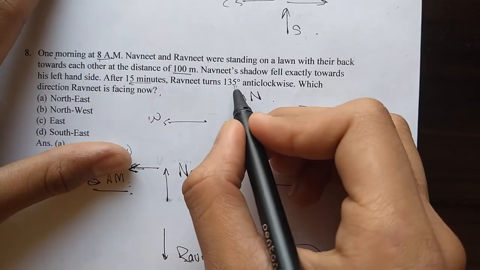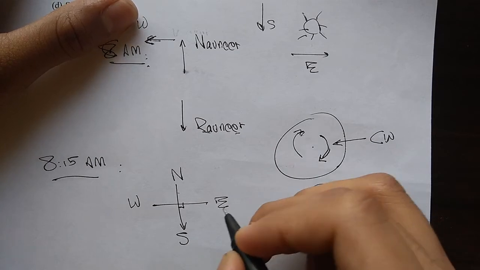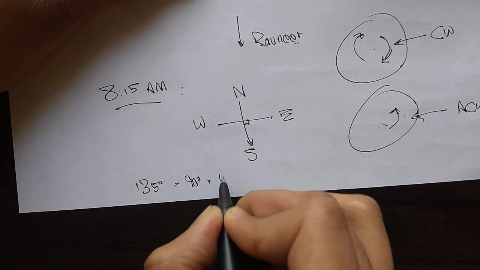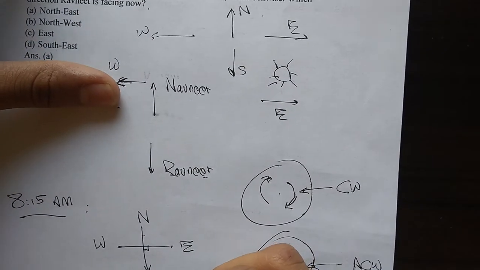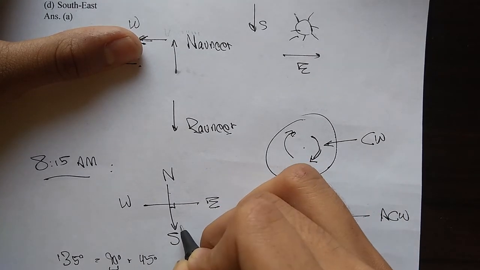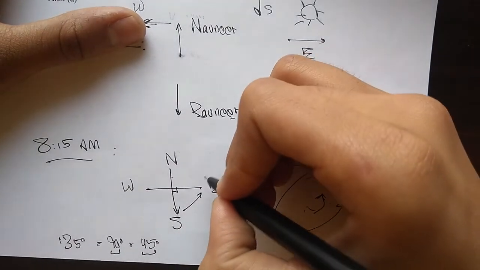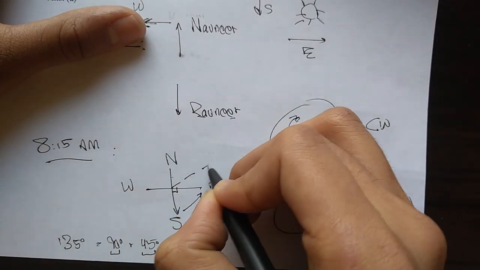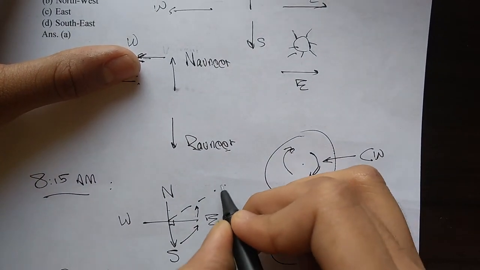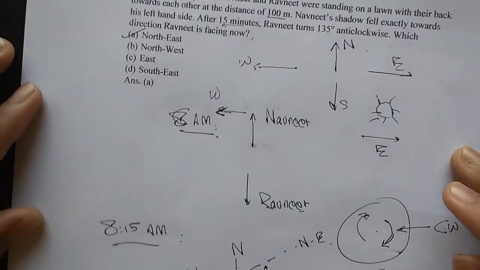Now they said 135-degree anti-clockwise. Here I know that this is a 90-degree angle. So 135 can be broken up into two parts, 90 and 45. And how will this help? I'll show you right now. First of all, Ravneet is originally in south. So he first went 90-degree anti-clockwise, like this. Then we have to calculate the 45-degree anti-clockwise rotation. How will we do that? We will draw a median line here and say that this is 45-degree anti-clockwise. And now this direction will be northeast. Therefore, the answer is northeast.